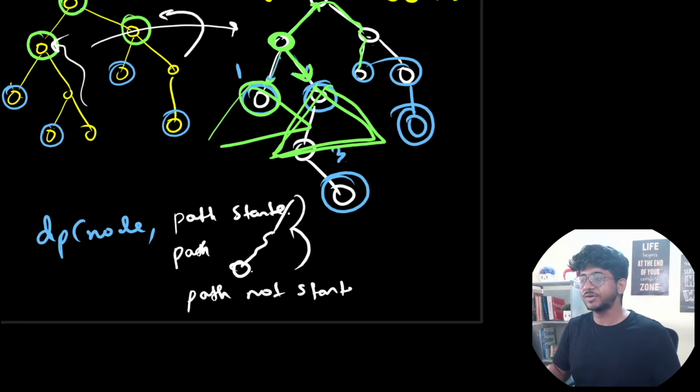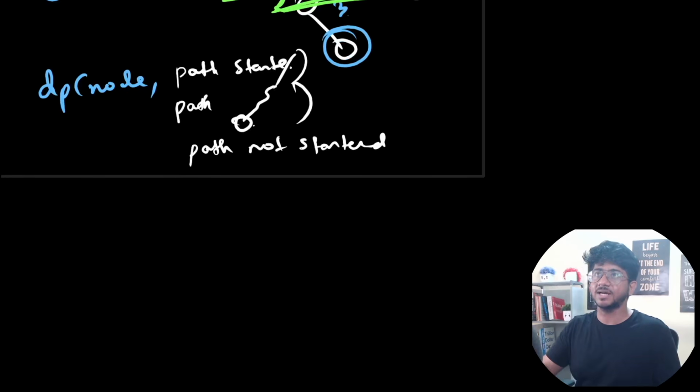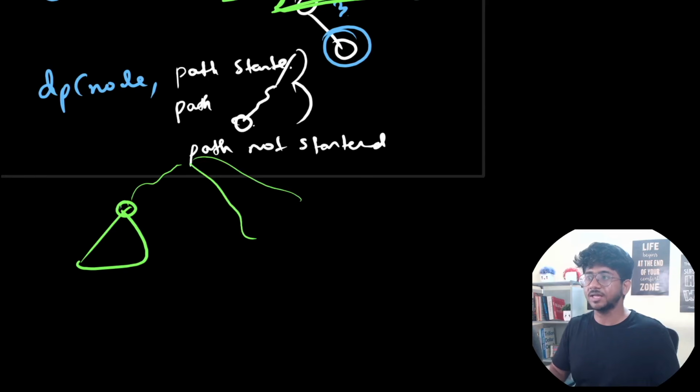So these are the 3 different things that you can process over here, and the different ways in which you can handle them. For this node, if the path is somewhere over here, then the in DP is going to process how distant some node on this side is, and that will give me the most distant interesting node on this side. So that will be the in DP part.